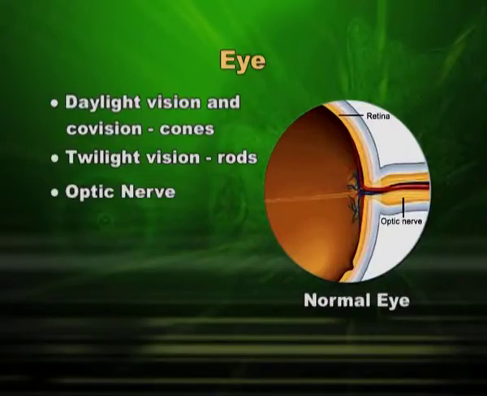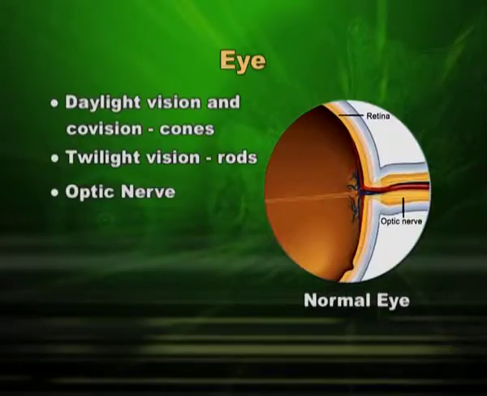Let me also tell you something about optic nerve. I have told you about retina. This retina will finally go towards brain in the form of optic nerve. In this particular slide and the diagram you can see the part of retina, and this is a point from where retina is going as optic nerve and finally it will reach cerebral cortex.